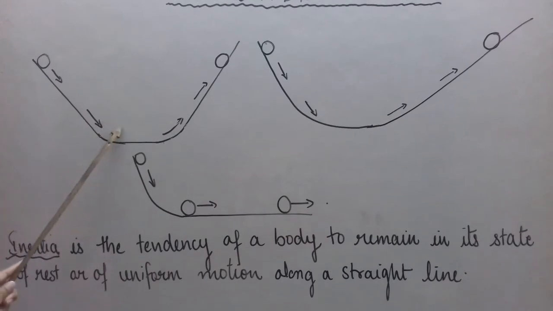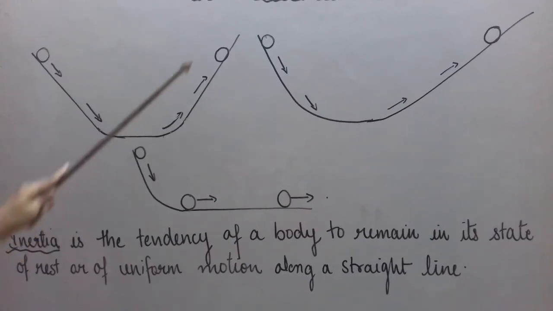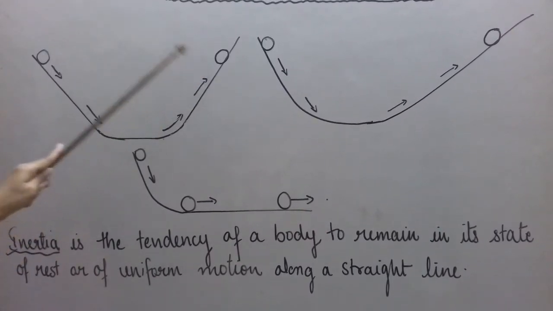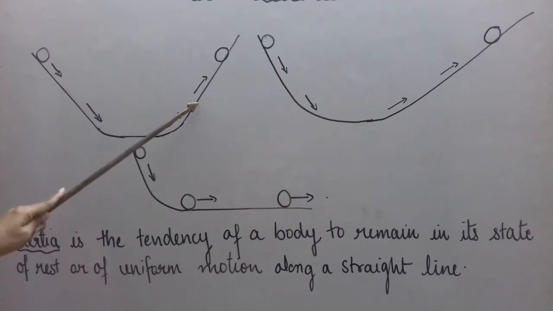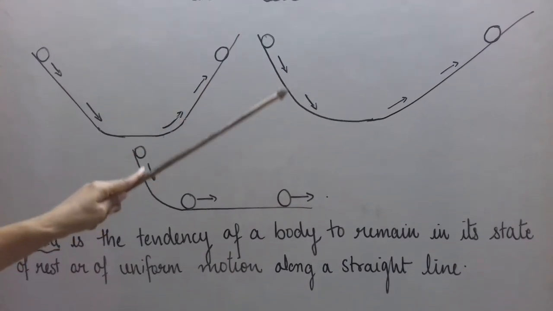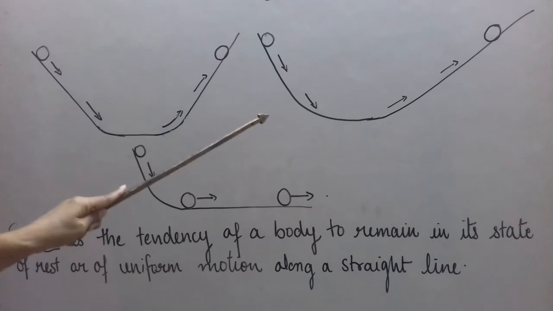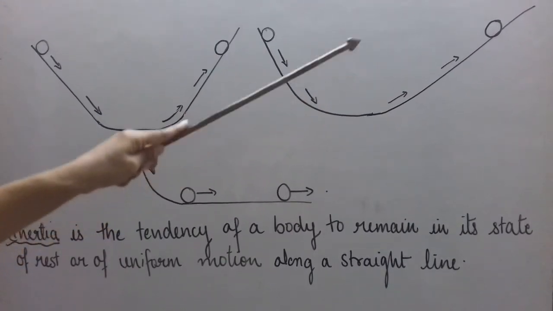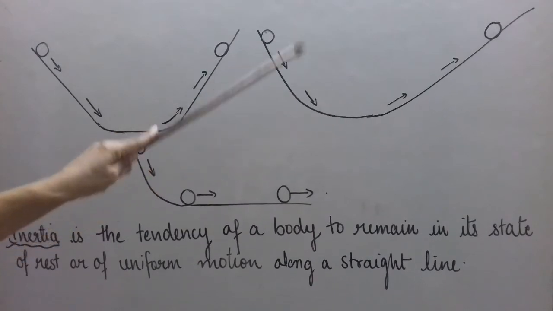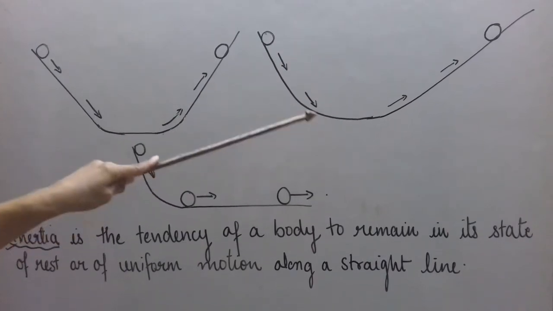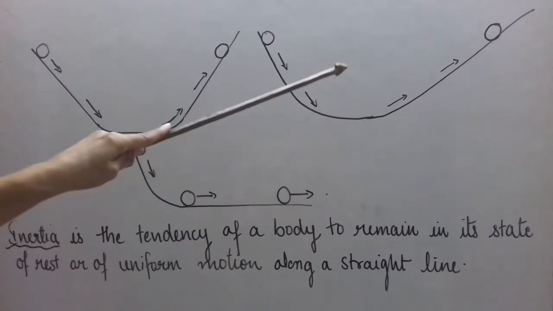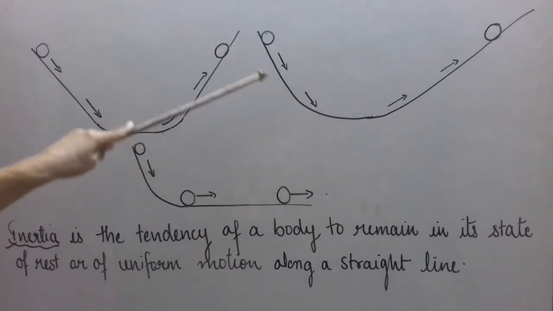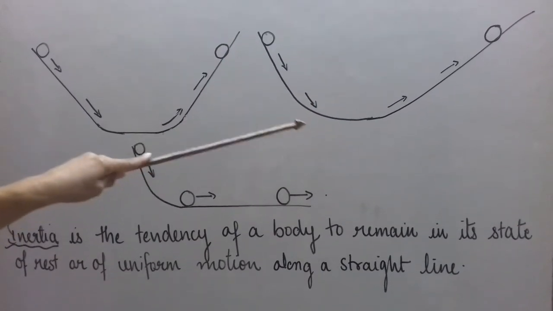In the first experiment, it was thought that maybe the ball is trying to travel the same distance on the other slope, on the other plane. But in the second case, it was found that the ball is not traveling the same distance, because had it traveled the same distance, the height would have been lesser. In the second case, the ball travels a larger distance in order to reach the same height. And then again it comes down.